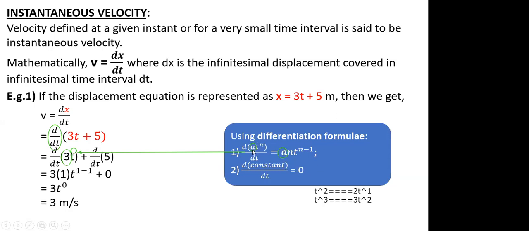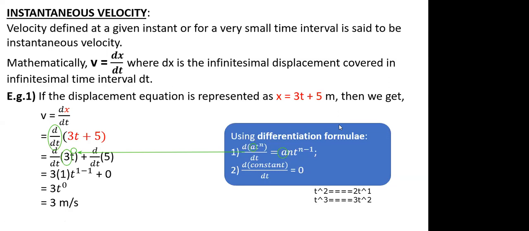But if there is a coefficient and a variable, called an expression, in that case the formula is: the coefficient will be the same and the variable t raised to n becomes n into t raised to n minus 1. Here I have shown the example. If it is t square, what will happen? If it is t cube, what will happen?